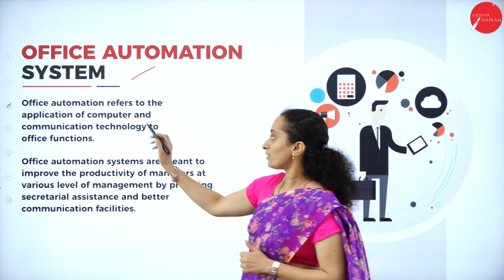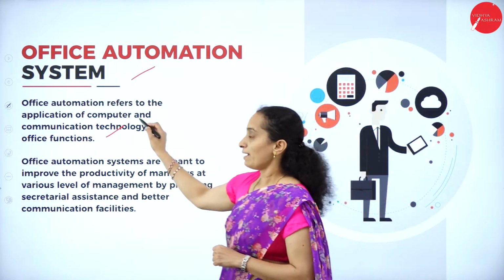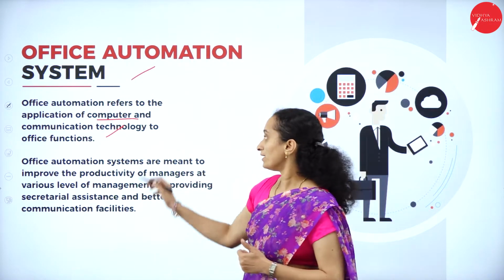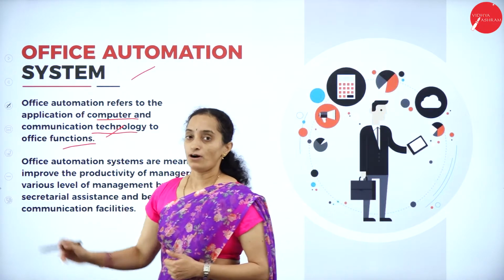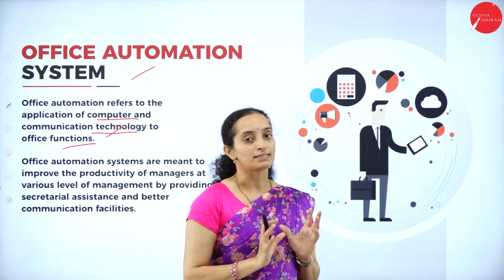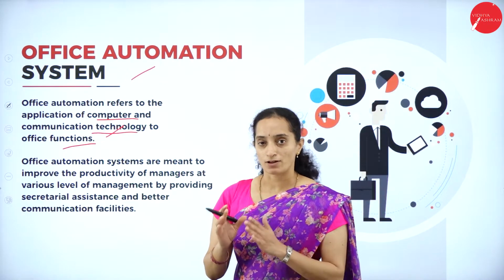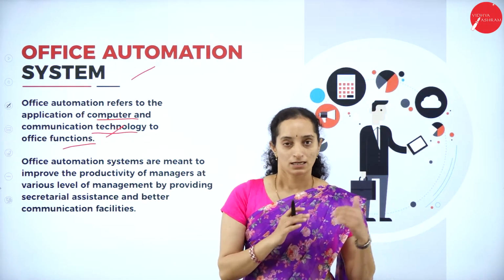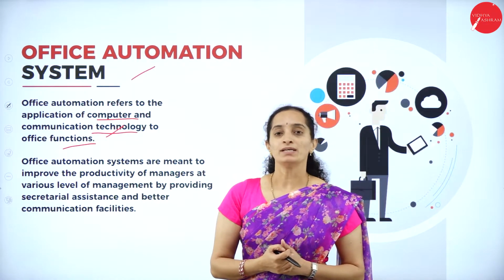What this office automation system does is it refers to the application of computers and communication technology for office functions. This is all about making everything that is going on in a manual method to be computerized, which is automation, automatically doing everything.